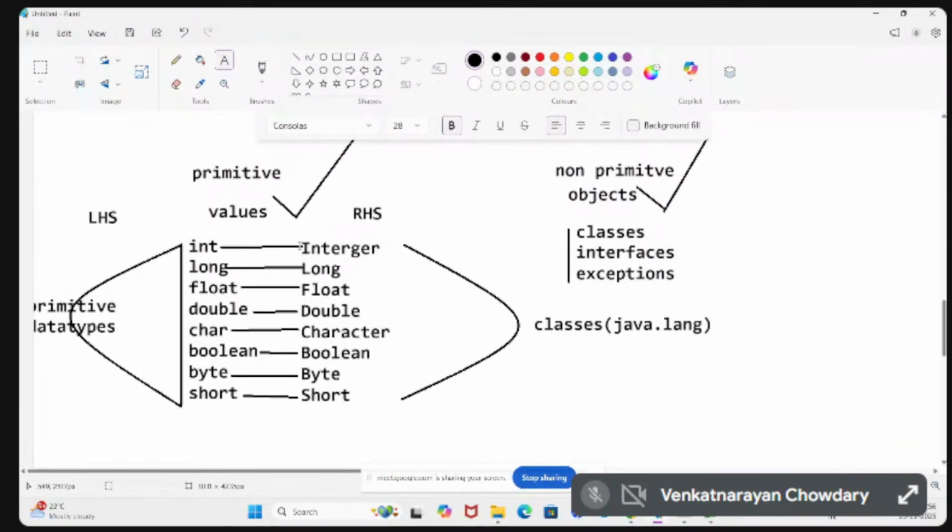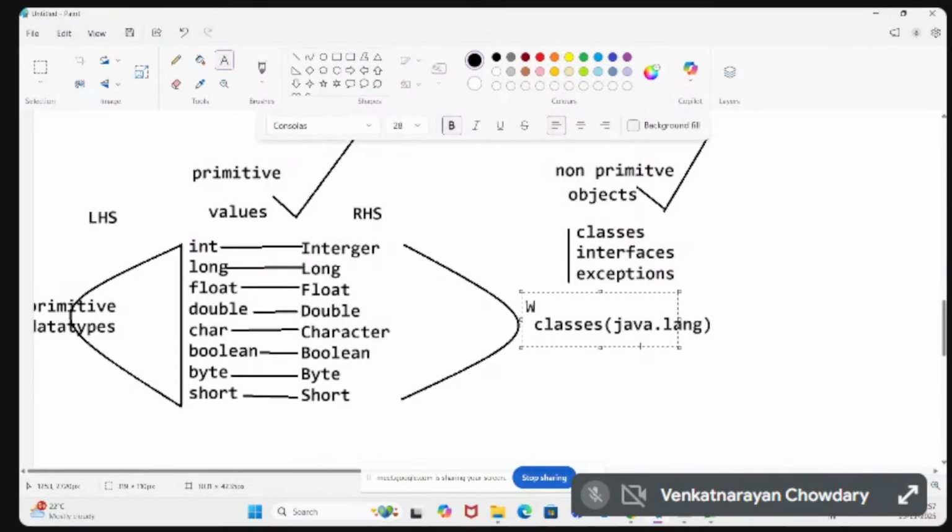You can observe every class starts with a capital letter. The class name always starts with a capital letter, which means these are all non-primitive. Then what is an object? These classes come under the classes available in the java.lang package. Generally, for each and every data type there is a separate class.